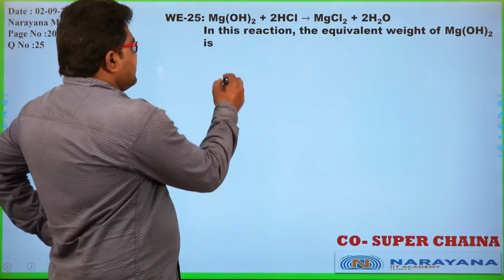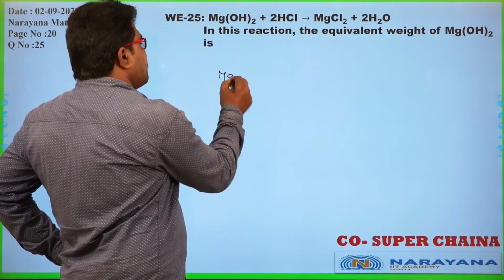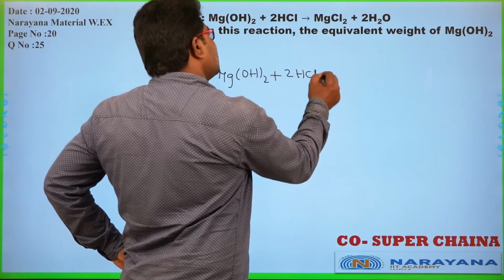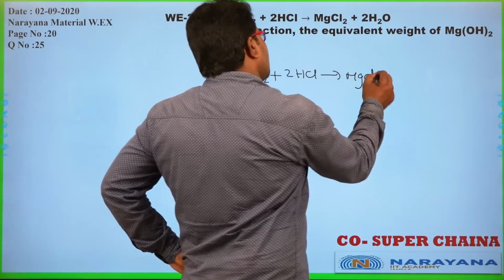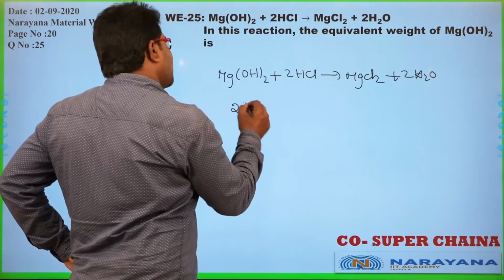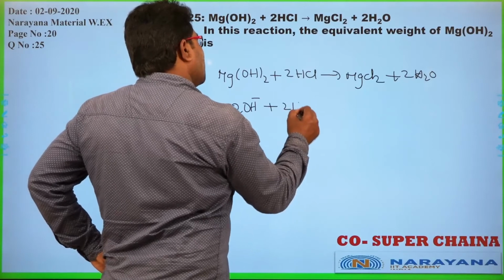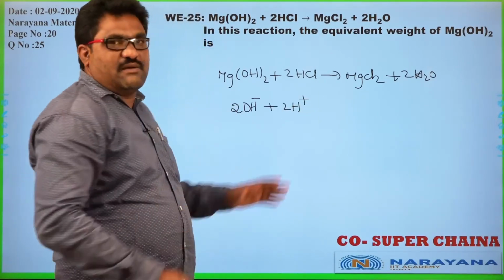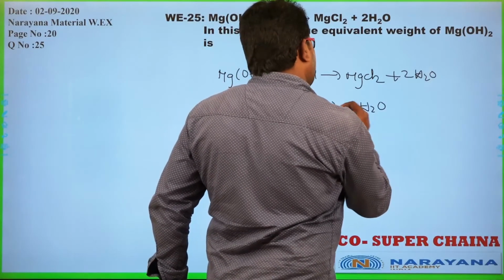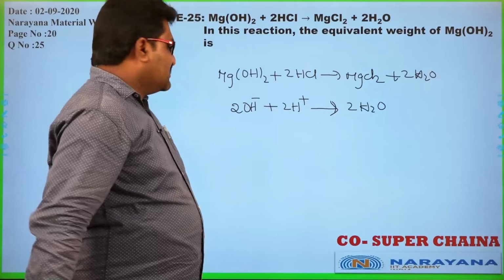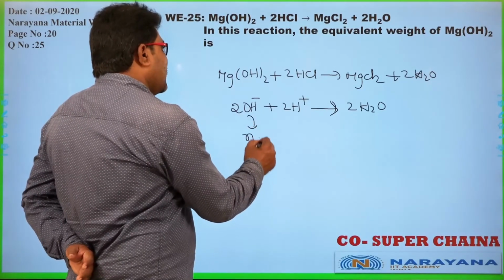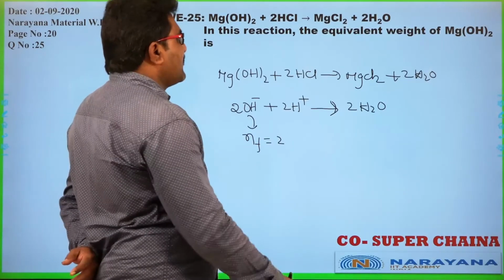In this next worked example, Mg(OH)2 is taken, and it reacts with 2 moles of HCl and forms MgCl2 plus 2H2O. See here, 2 OH minus ions are involved with 2 hydrogens from 2 moles of HCl and form 2 water molecules. This is called a neutralization reaction. So how many OH minus ions are displaced here? 2. So n factor is equal to 2.